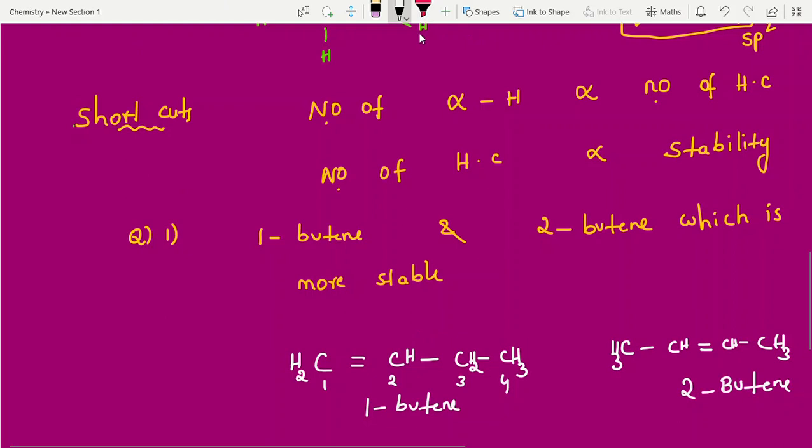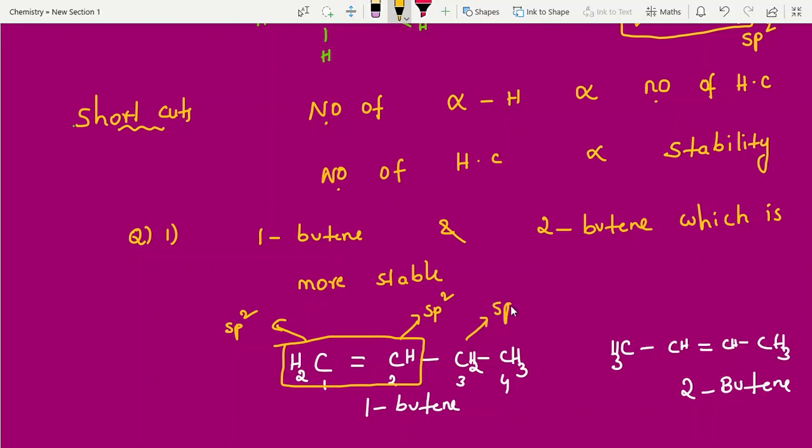Now look into this, students. sp2 carbon. Everybody knows what an sp2 carbon is. All alkenes undergo sp2 hybridization, right? This is the sp2 carbon site, and this is also sp2 hybridization. First condition satisfied. What is the first condition I gave? The species must have an sp2 carbon. Yes, satisfied. And the next is the alpha carbon, which is sp3 hybridization. Check it. Yes, this is sp3 hybridization.